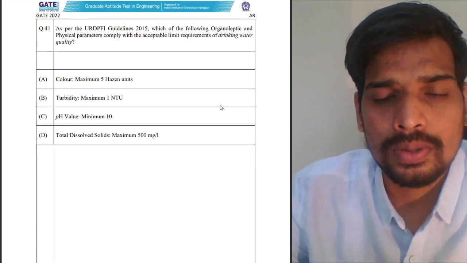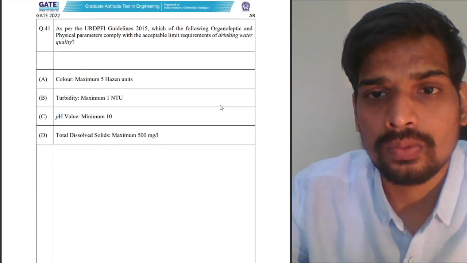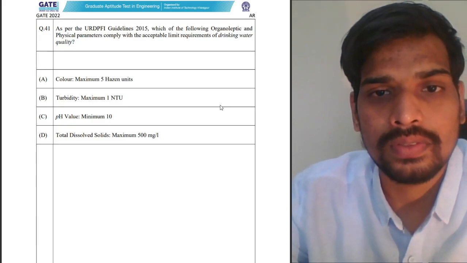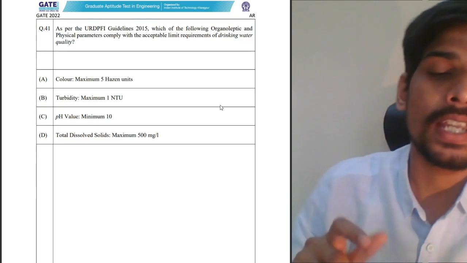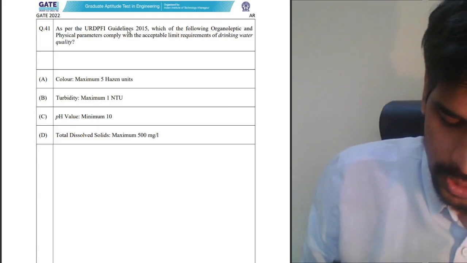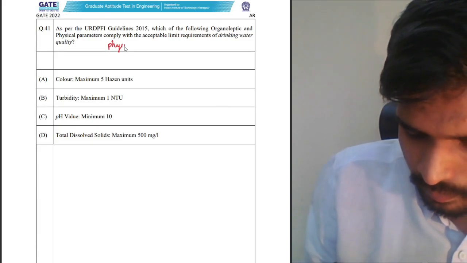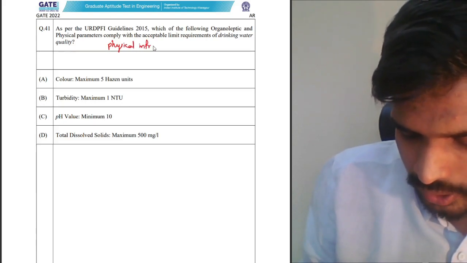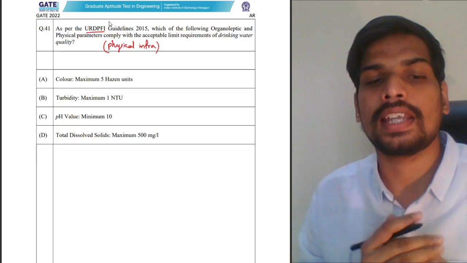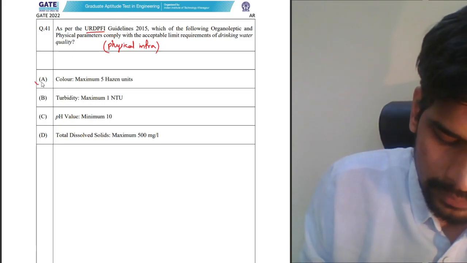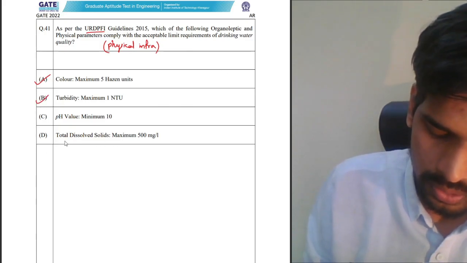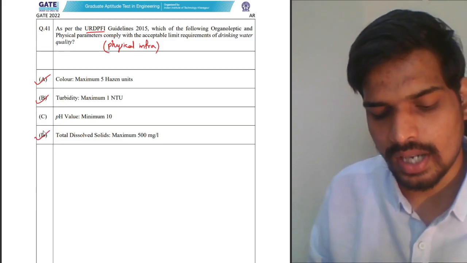Next one, as per URDPFI guidelines 2015, which of the following organoleptic and physical parameters comply with the acceptable limit requirements of drinking water quality? This you can see in the physical infrastructure part of URDPFI guidelines, where you can find a table with respect to the drinking water requirements. Color maximum of 5 Hazen units, turbidity maximum of 1 NTU, and total dissolved solids of maximum 500 mg per liter are the correct options.